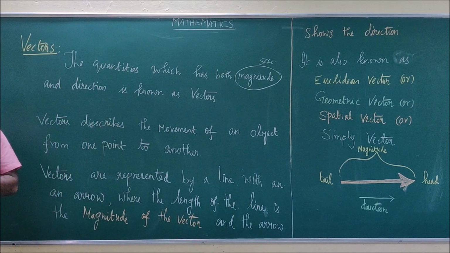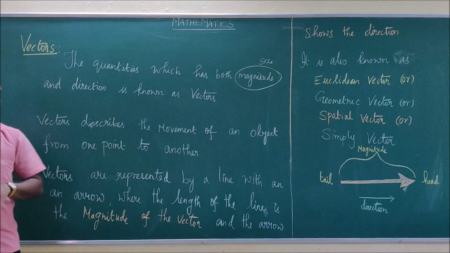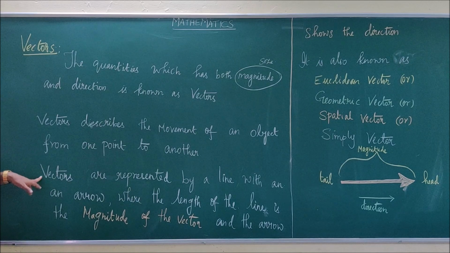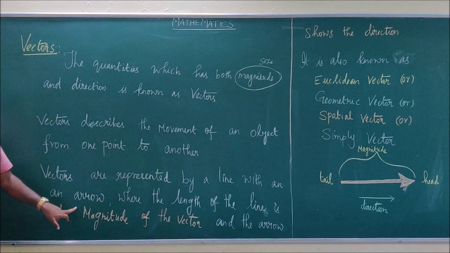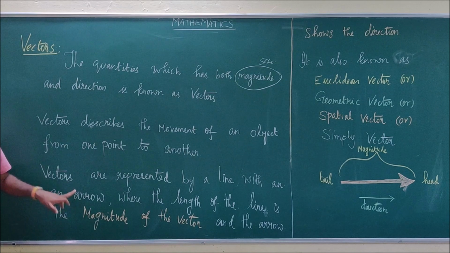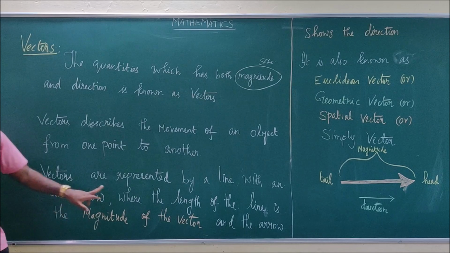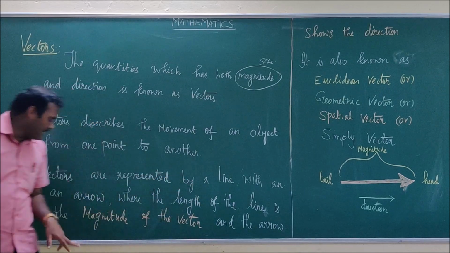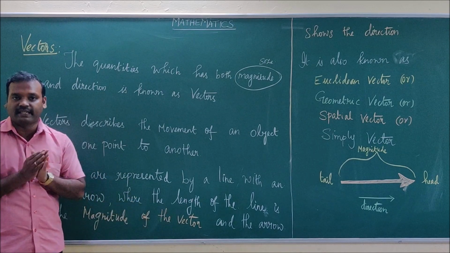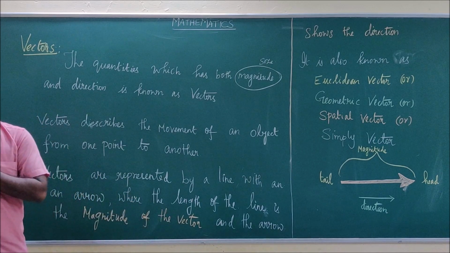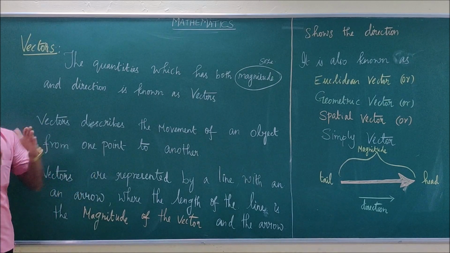That is, there will be a starting point and an ending point, and the object will go towards that point. Vectors are represented by a line with an arrow, where the length of the line is the magnitude of the vector. This is very important. In short, vectors are represented by a directed line segment.